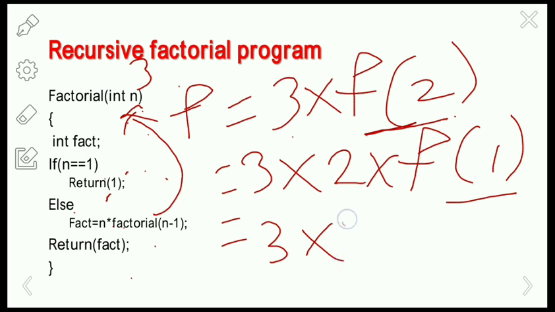So now it will return the value 1. Now 3 into 2 into 1 is 6, which is the answer. So this is the factorial of 3. Like this you can perform the calculation of the factorial of any number.